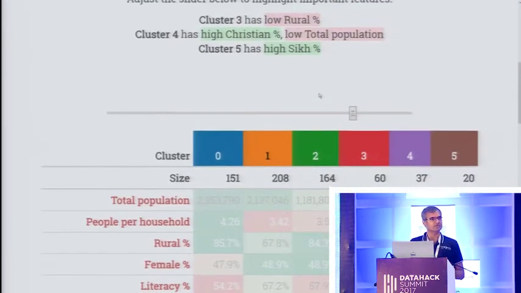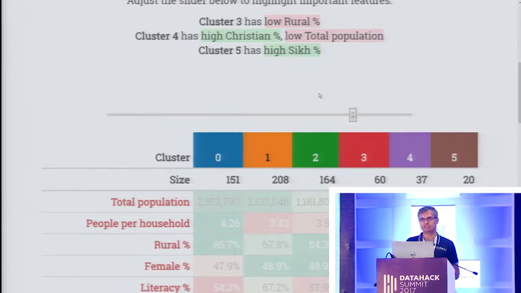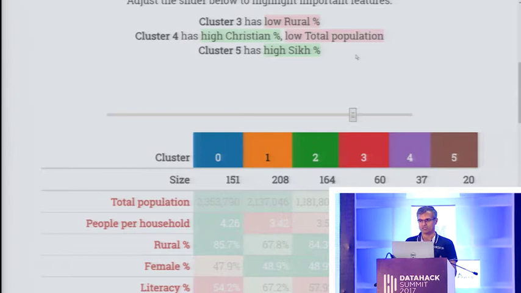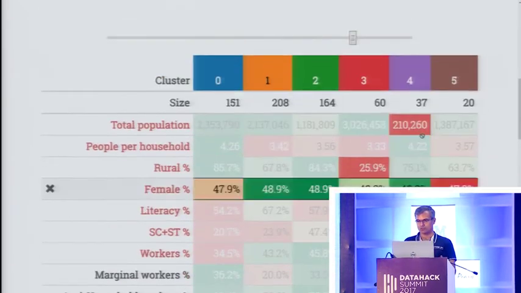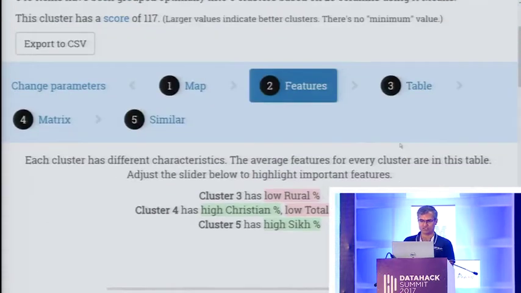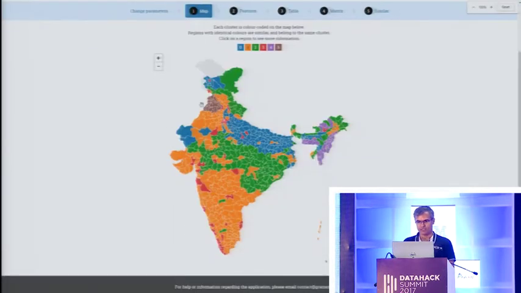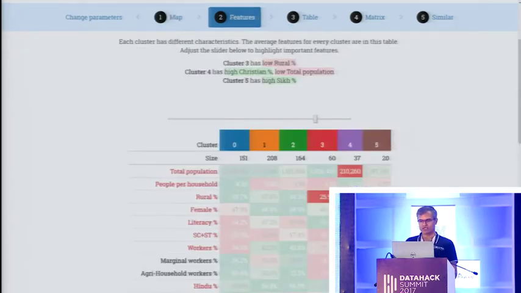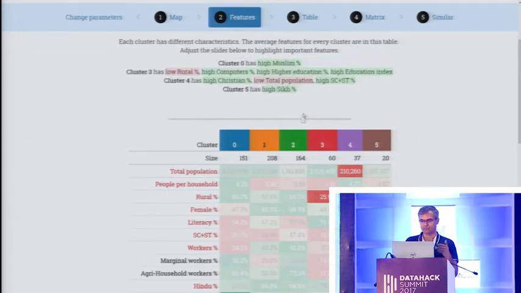And what this tells me is that the three most significant observations in this data set are that cluster 3 has a low rural population. That's the 25.9% which we saw earlier. Cluster 4 has a high Christian population and also has a low total population. So what is this cluster 4? Let's get back to the map and look at cluster 4. Turns out that cluster 4 is almost entirely made up of the northeast. So that's a very different segment from all of the others. And I also find that cluster 5 has a high Sikh population. You know that, that's the Punjab belt. Now what kind of programs should I write for some of these, right?